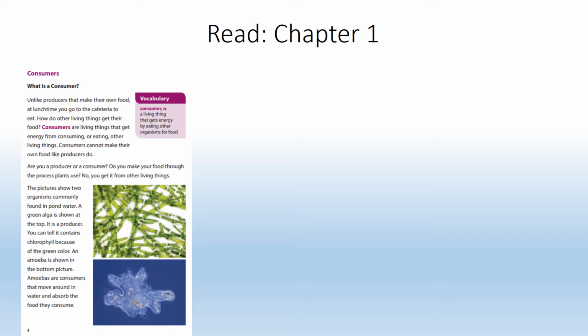The picture shows two organisms commonly found in pond water. A green alga is shown at the top. It is a producer. You can tell it contains chlorophyll because of the green color. An amoeba is shown in the bottom picture. Amoebas are consumers that move around in the water and absorb the food they consume.